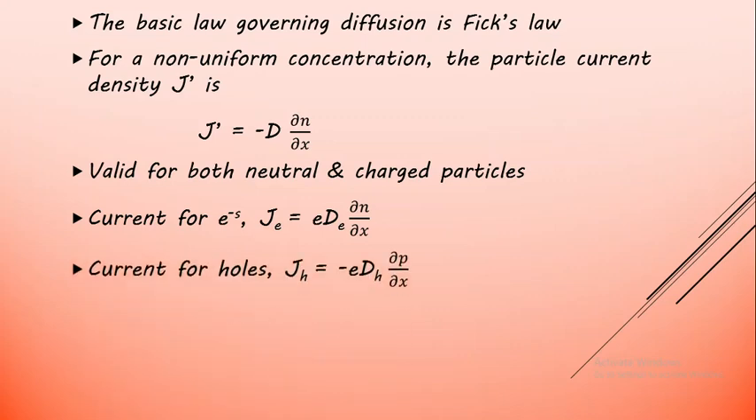Similarly, we can define the current for holes. So Jh will be equal to, the minus will remain as it is because the charge of the hole is positive. So J dash, which equals minus D dou n by dou x, will be the same, but we are multiplying by e so that we get the electrical current, and Dh represents the diffusion coefficient with respect to holes, and dou p by dou x, where p is the hole carrier concentration.